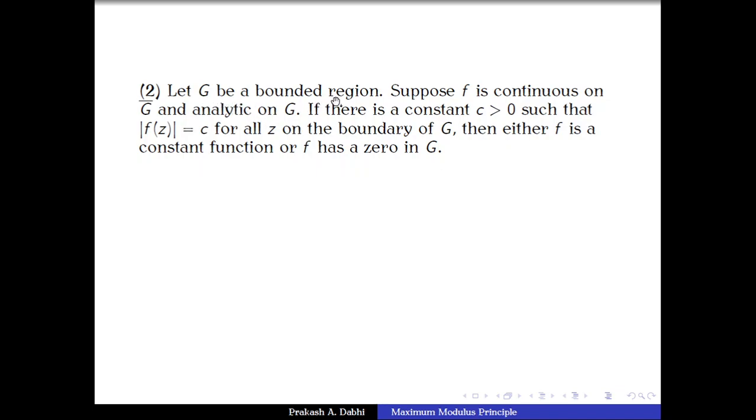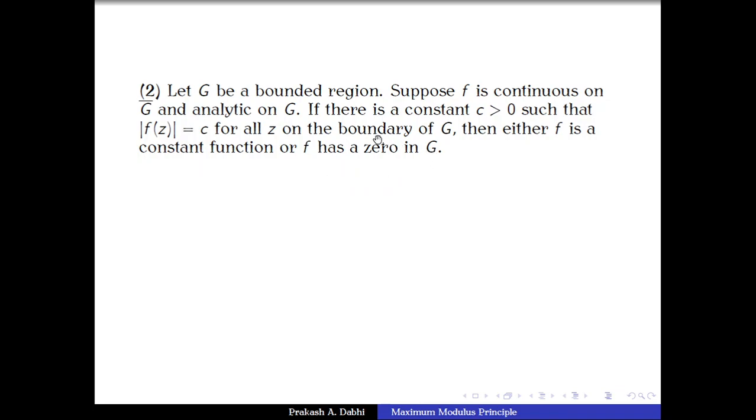Again, G is a bounded region, f is continuous on the closure of G, f is analytic on G, and for some positive constant C, modulus of f of z equal to C for every z in the boundary of G. Then we want to show that either f is a constant function or f has a 0 in G. So now we have to show either the first statement holds, namely f is a constant function, or f has a 0 in G. So we are going to assume that one of these two statements is not true, and then we are going to show the other one remains true.